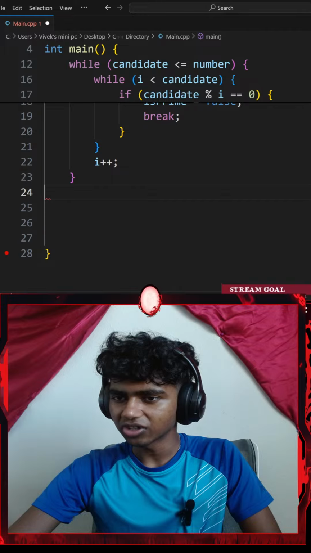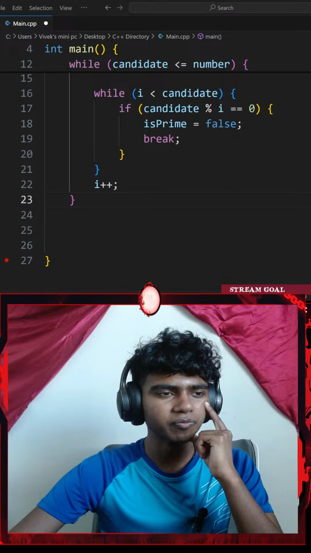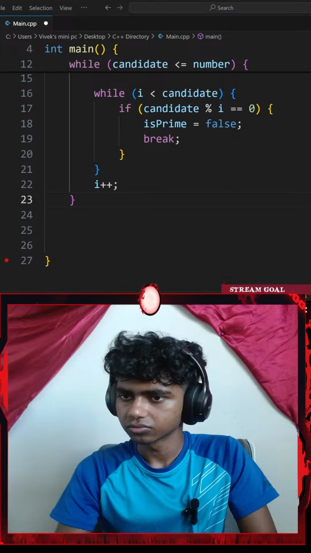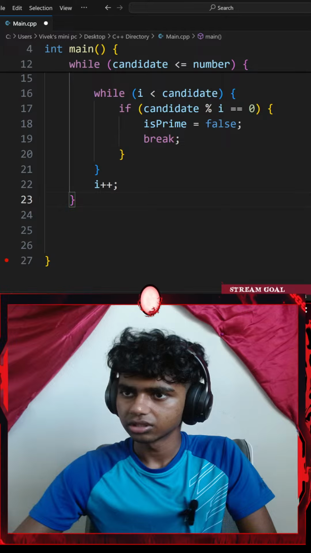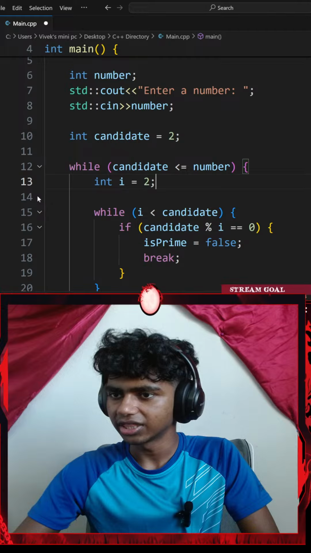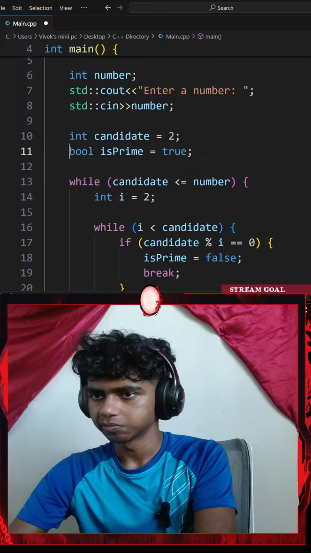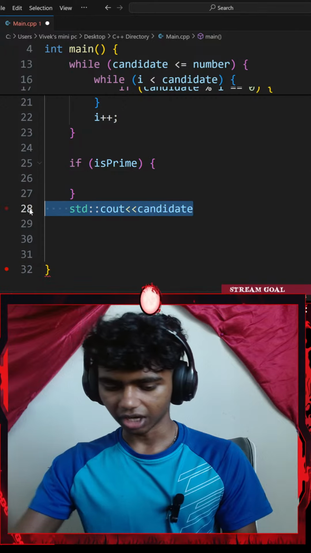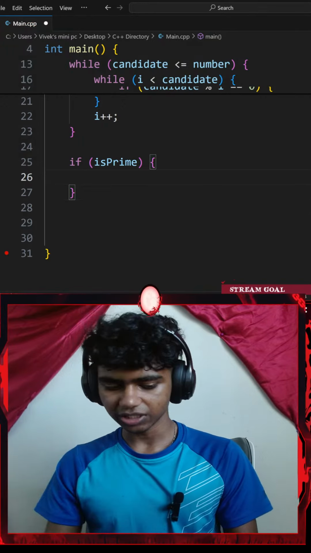How do I get access to my is prime outside my while loop? Okay, let's go with Shift Z. Okay, let me go with Control Shift Z. Maybe I gotta do it manually. There we go. Okay, I think the lag is better now. Okay, perfect. Alright, and then copy that. There we go, guys. The lag is back to normal now.